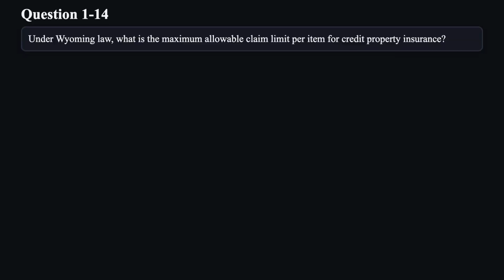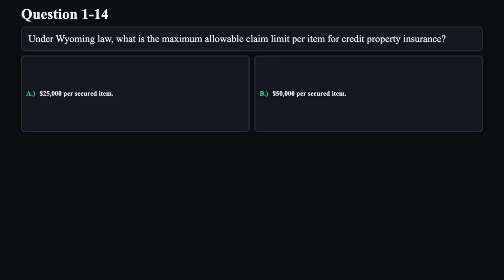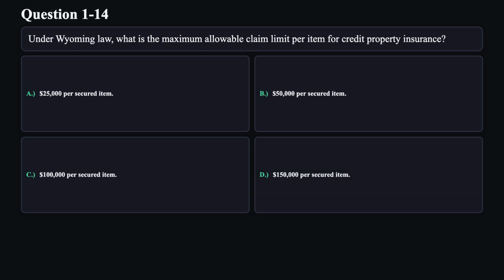Question 14. Under Wyoming law, what is the maximum allowable claim limit per item for credit property insurance? A. $25,000 per secured item. B. $50,000 per secured item. C. $100,000 per secured item. D. $150,000 per secured item.